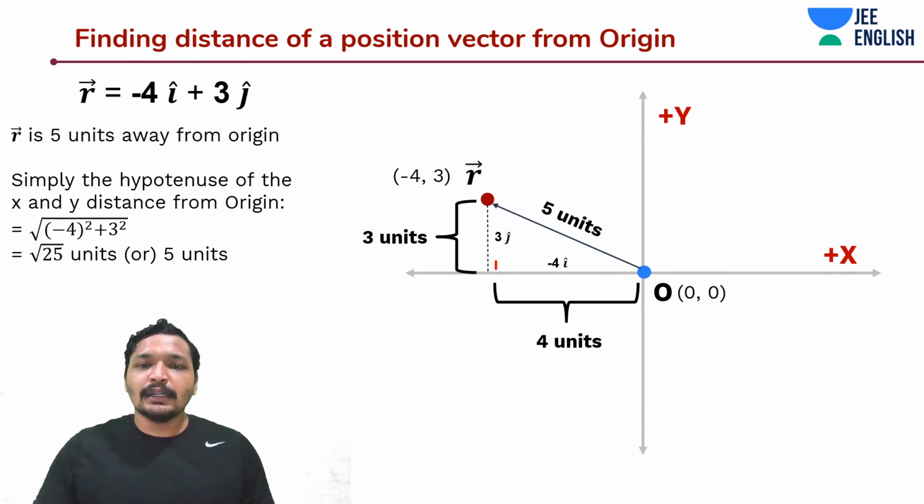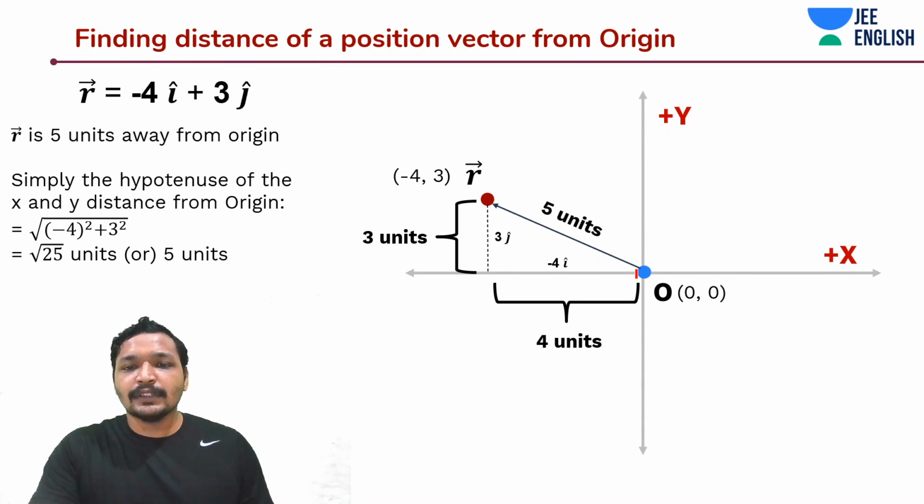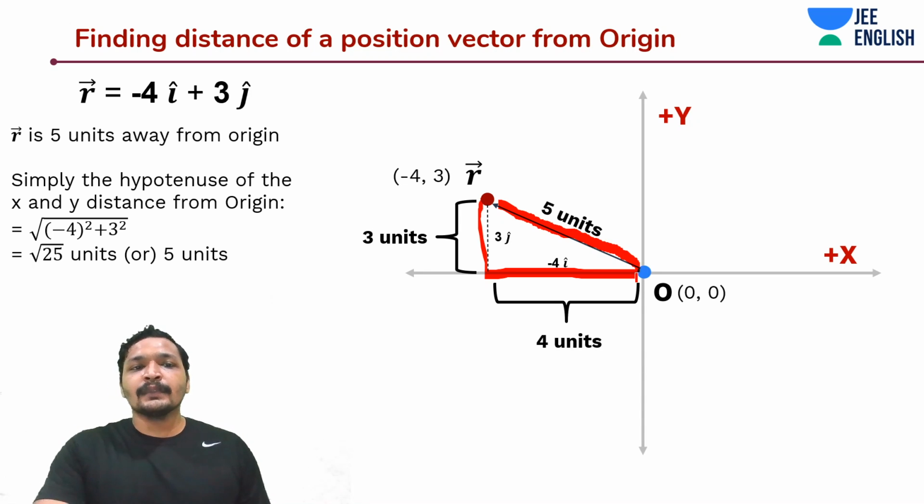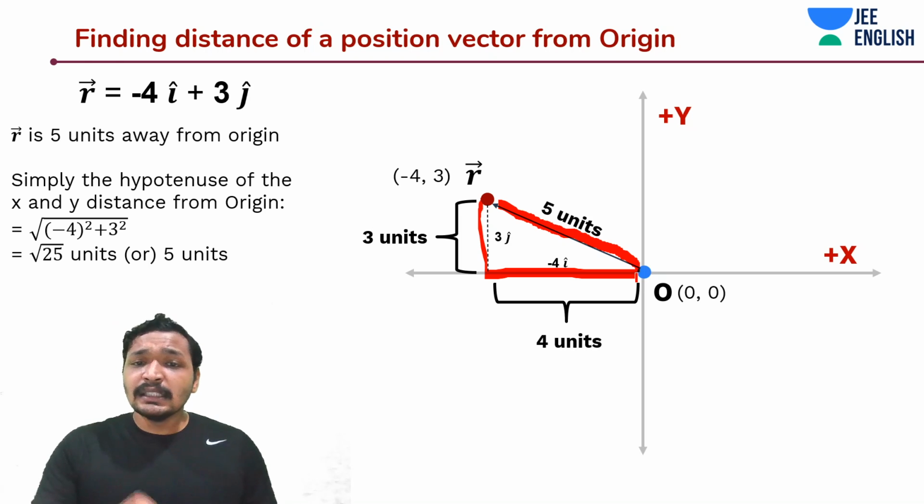Simply draw a right angle triangle with 4 units along the x-axis and 3 units along the y-axis, and then you find out the distance from the origin. It's really as simple as that. But this alone does not tell you anything because there are infinite such 5 units on this axis.